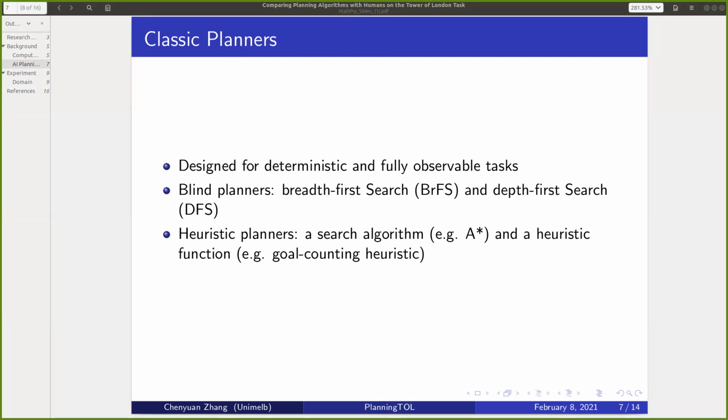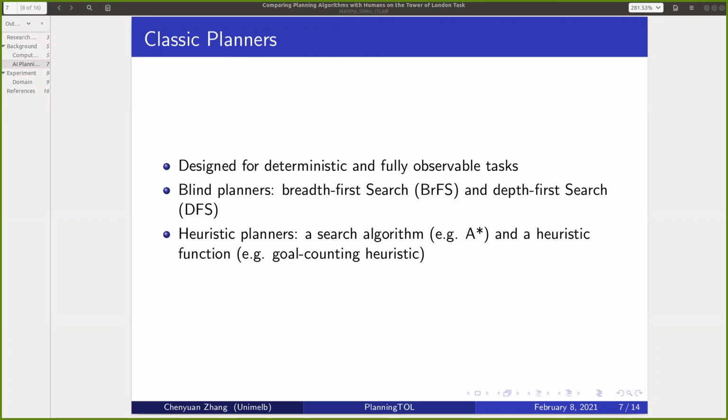First are the classical planners. Classical planners are originally designed for deterministic and fully observable tasks. Two classic search algorithms, breadth first search and depth first search, constitute the most basic blind classical planners. But blind classical planners have no information about which state is closer to the goal, and hence the order in which they explore the space of solutions is independent of the goal, which is not very efficient.